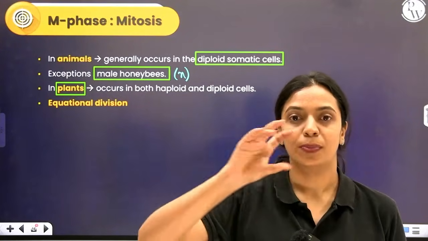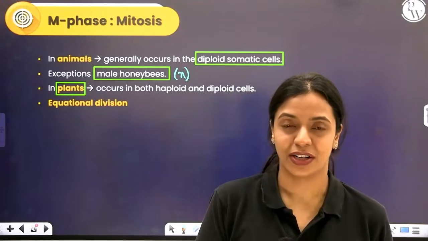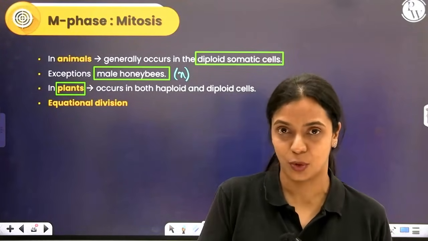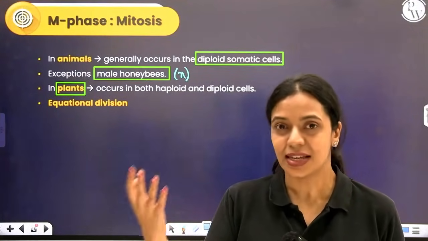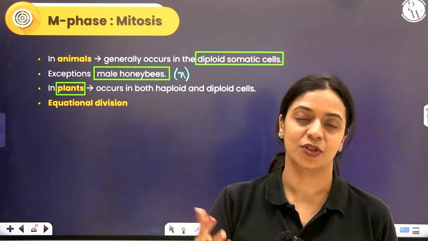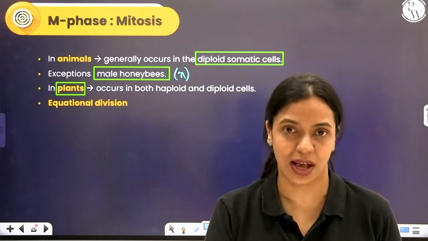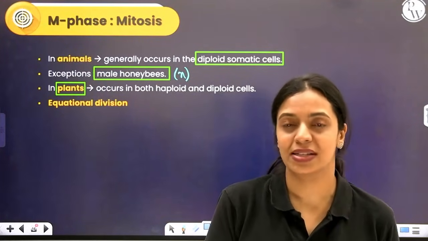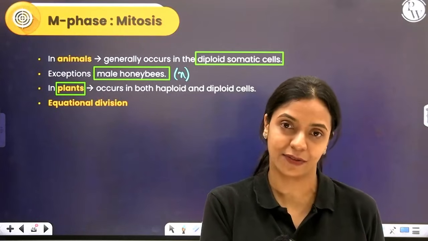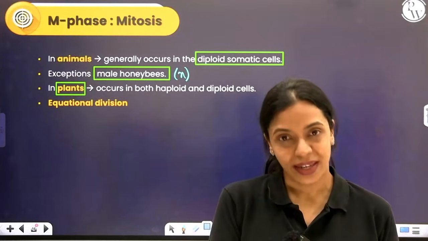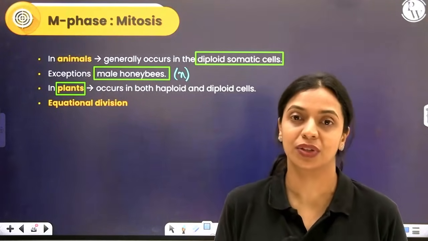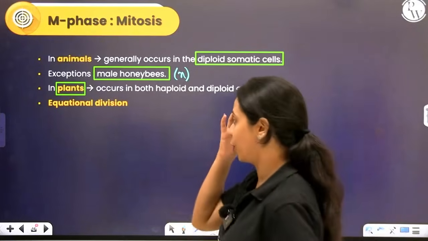I told you how plants have a gametophyte and a sporophytic phase. Gametophyte is haploid, sporophyte is diploid. So we see mitotic cell division happening in the gametophytic phase, which is haploid also. We see mitotic cell division happening in the sporophytic phase, which is diploid also. So in plants, it can happen both in haploid as well as diploid cells.